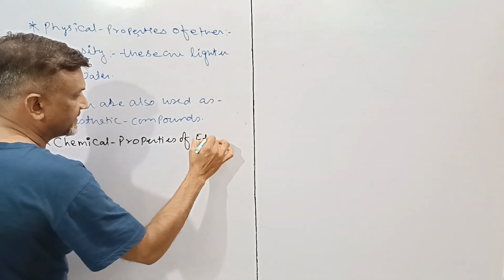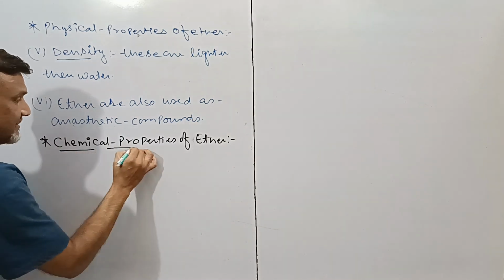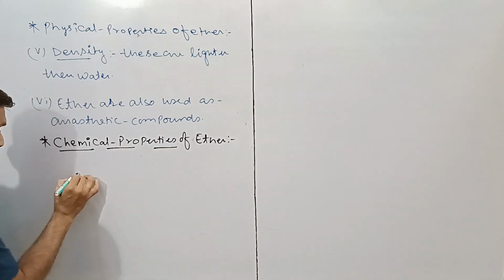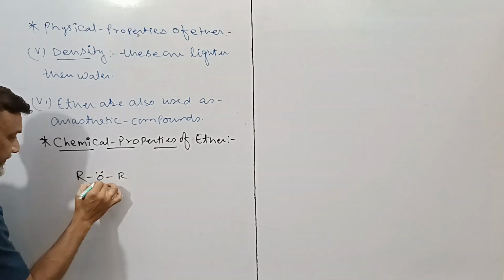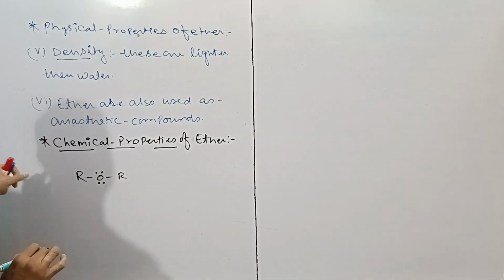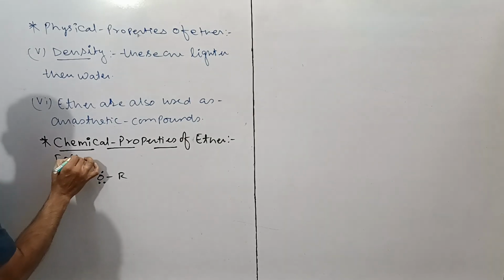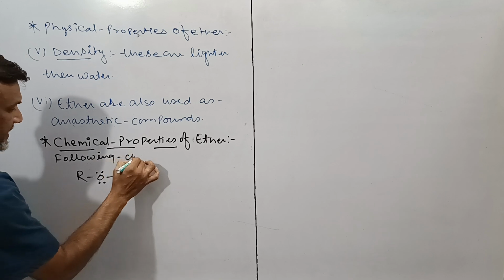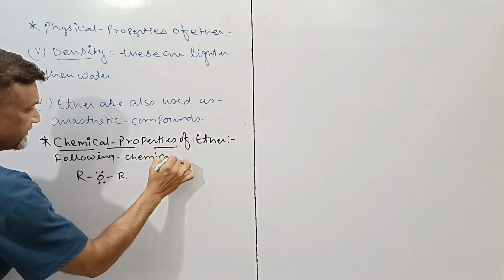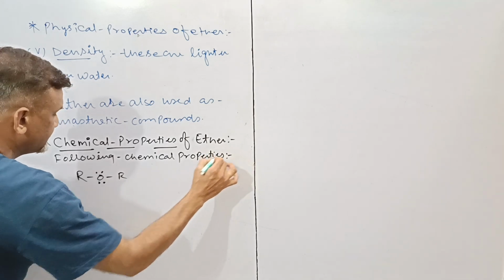Here is the structure of ether, ROR, and regarding this there will be the following chemical properties.